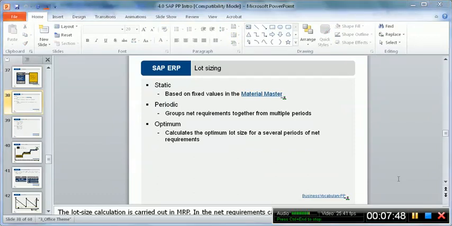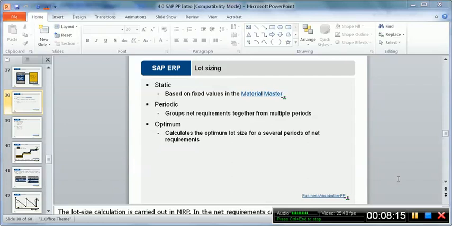Again, very briefly discussing the lot sizing: there are 3 possible types, and there are others as well. Static lot size, the third step in the MRP, is based on fixed values in the material master. So the lot size is fixed in the material master data, and whatever requirement comes in has to be divided into those fixed lot sizes.